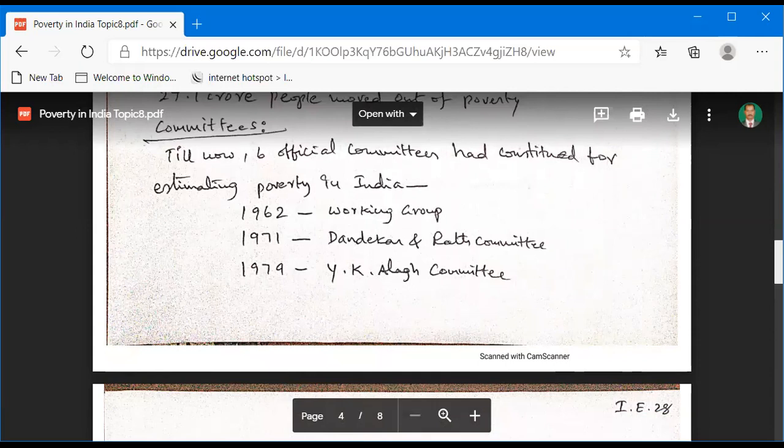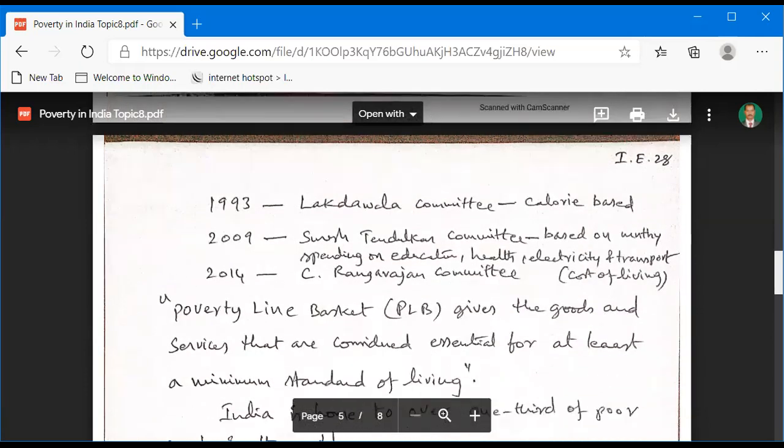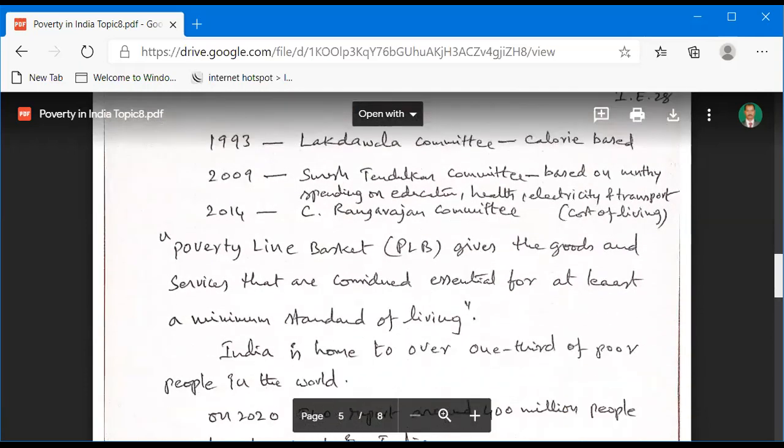The first is the 1962 Working Group, the second is the 1971 Dandekar and Rath Committee, then the 1979 YK Alag Committee, and another, the 1993 Lakdawala Committee. The Lakdawala Committee is calorie based.